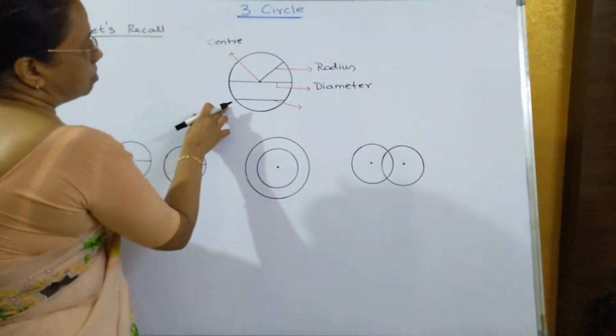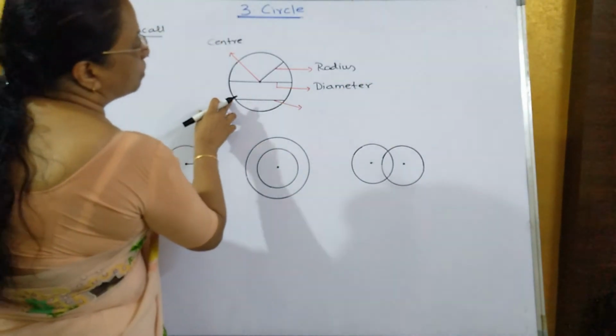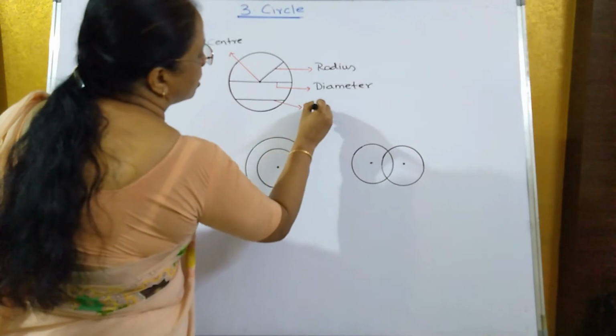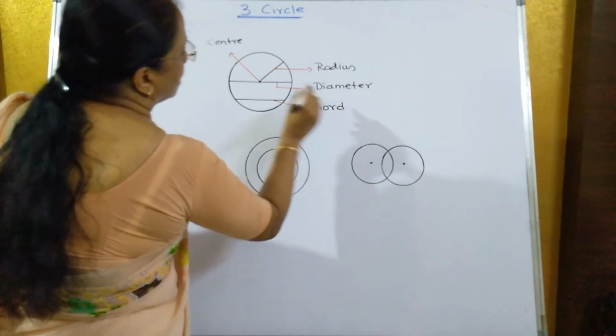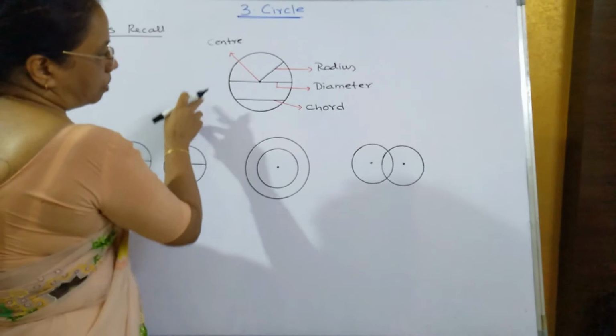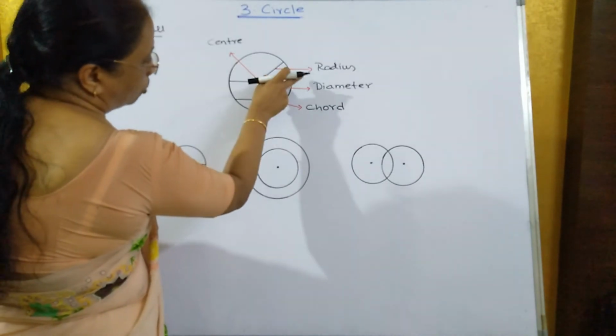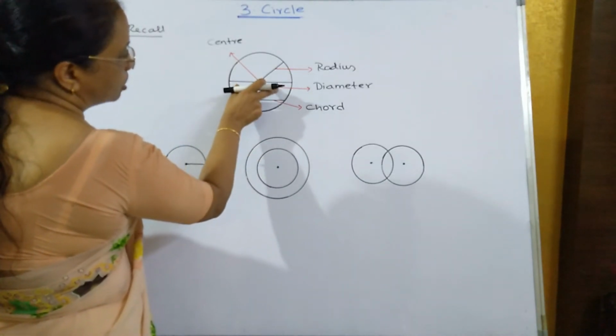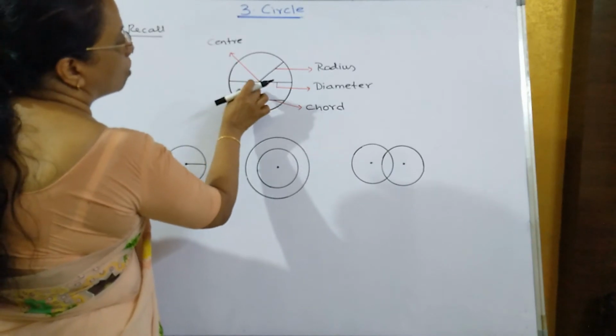And the segment which is going from one end of the circle to the other end is known as the chord. Diameter is also a chord because it is going from one end of the circle to the other end, and it is the longest chord. In a circle, the longest chord is what?